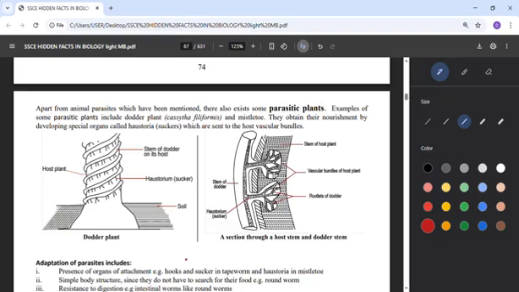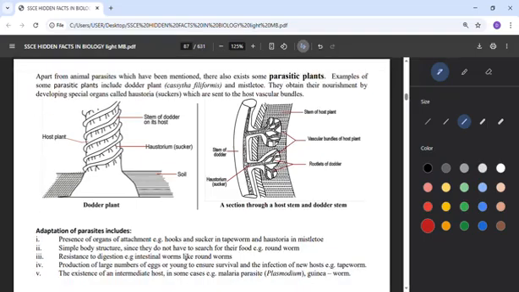Then apart from animal parasites which have been mentioned, there also exist some parasitic plants. Plants can also be parasites, they can also stay on the body of their host. An example of some parasitic plants, we have Dodder. Dodder is Cuscuta filiformis. We have Mistletoe. All these hang on the body of organisms, on the body of plants, for their survival. They obtain their nourishment by developing special organs which we call haustoria, that's suckers, and are sent to the host vascular bundle. They will go and suck it out. So you can see their structures there.